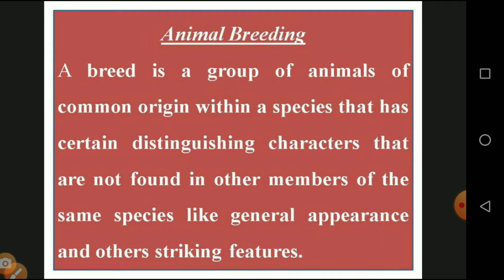Then, what is a breed? A breed is a group of animals of common origin within a species that has certain distinct characters that are not found in other members of the same species, like a general appearance and other striking features. Which means the animals have a common origin, the same locality, and within the species have special characters not found in other members of the same species. That is called a special appearance. The special appearance available in the newly forming organism or F2 generation is called a breed.